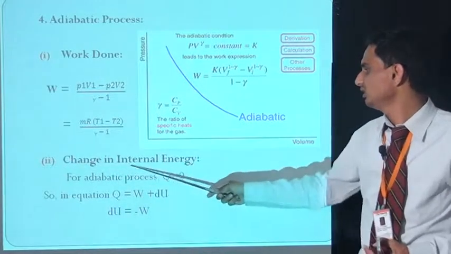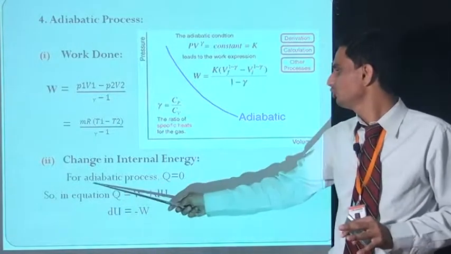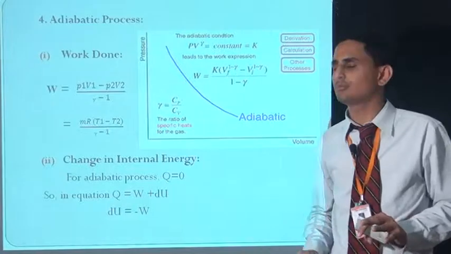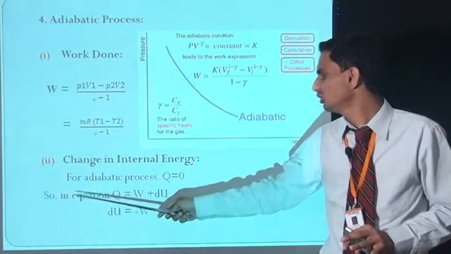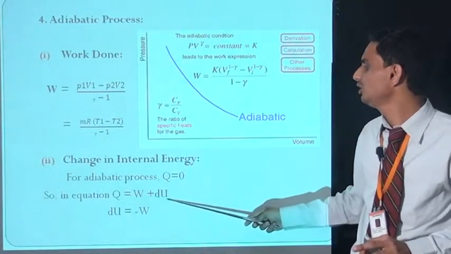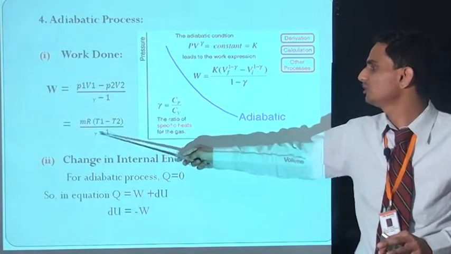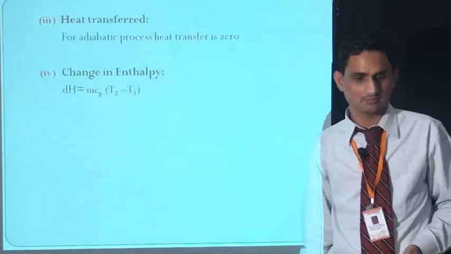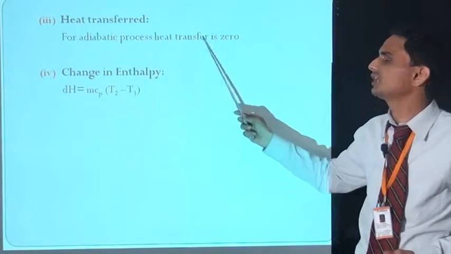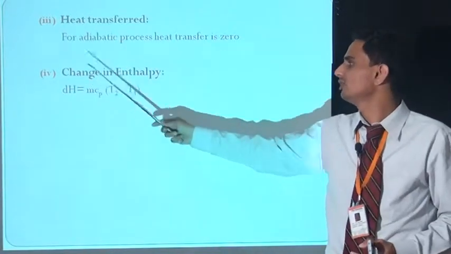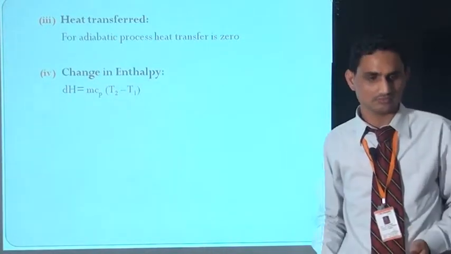Second equation is change in internal energy. During the adiabatic process there is no energy interaction, meaning Q is equal to 0. Heat cannot be supplied and heat is not rejected. So in the equation Q is equal to W plus dU, dU is equal to minus W, which is minus mR(T1 minus T2) upon (gamma minus 1). Third equation is heat transferred. For the adiabatic process heat transfer is 0. And fourth equation is change in enthalpy. So dH is equal to mCp(T2 minus T1).